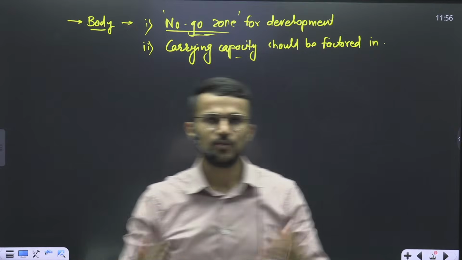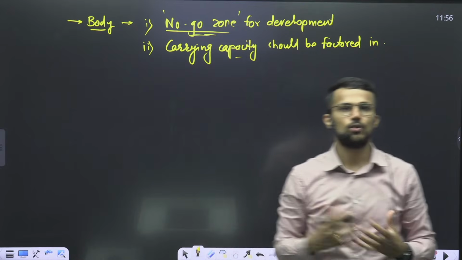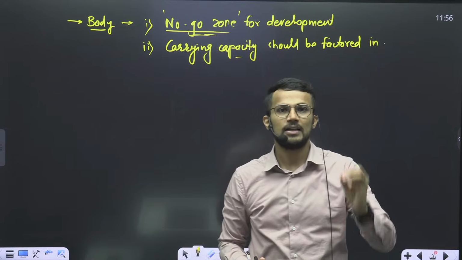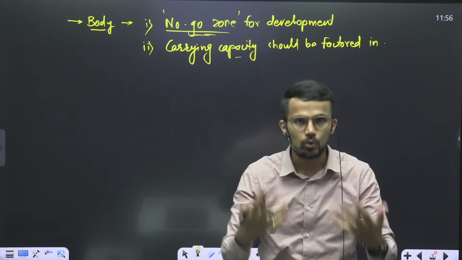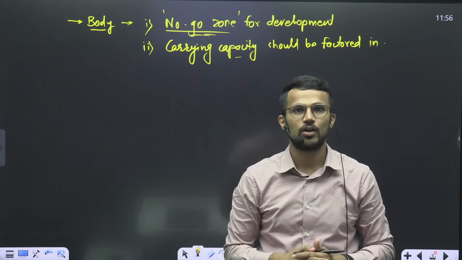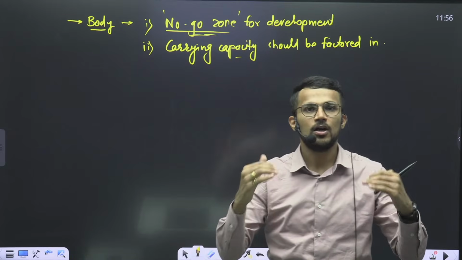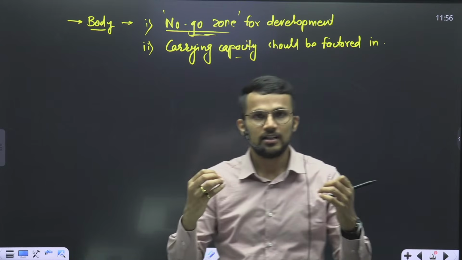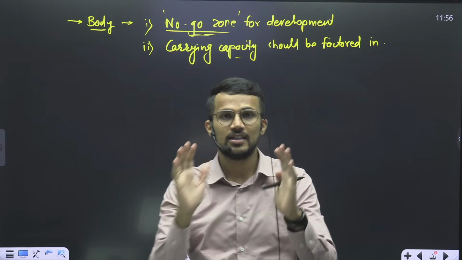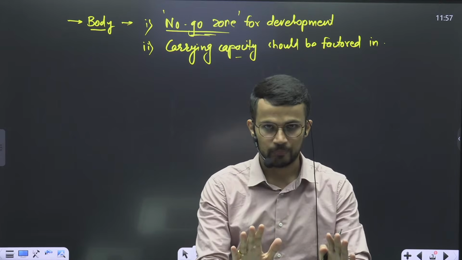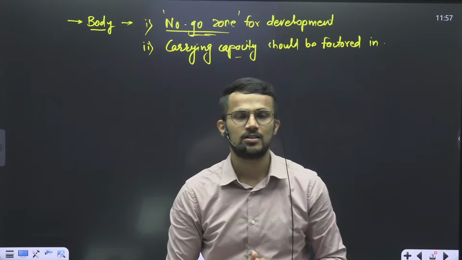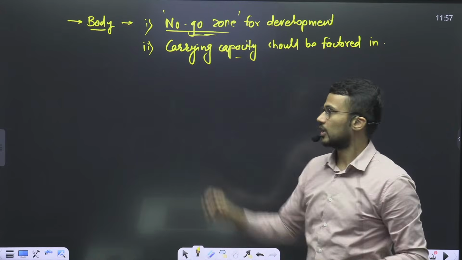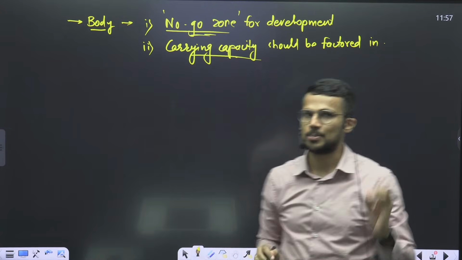If we factor in the carrying capacity of that area to carry out development, then the development becomes more region centric, and that development will ensure that the disaster risk of that area is kept in check, right? If we want to keep the disaster risk of that area in check, we will have to take into account the carrying capacity of that area.